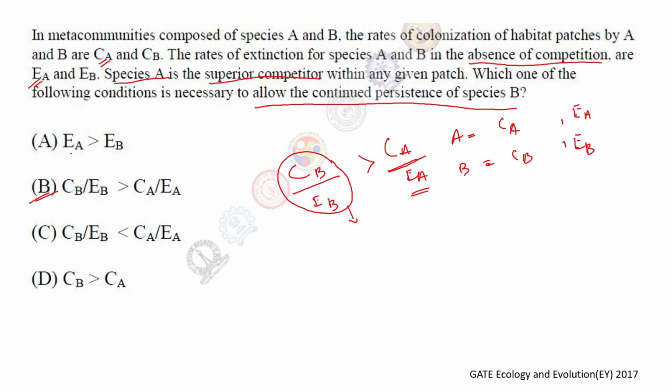On all the other options, this is not going to be true, because if it is lower, A is already a better competitor, and if it has a higher colonization rate, then they'll outgrow B. B needs to survive, so what are the conditions for B to survive? Similarly, another option can seem true, but it is not only colonization. Even if they are colonizing at a higher rate and the extinction rate is also higher, then they will decline as well. So the ratio of colonization should be higher than that of the extinction rate. So yes, this is the right answer.